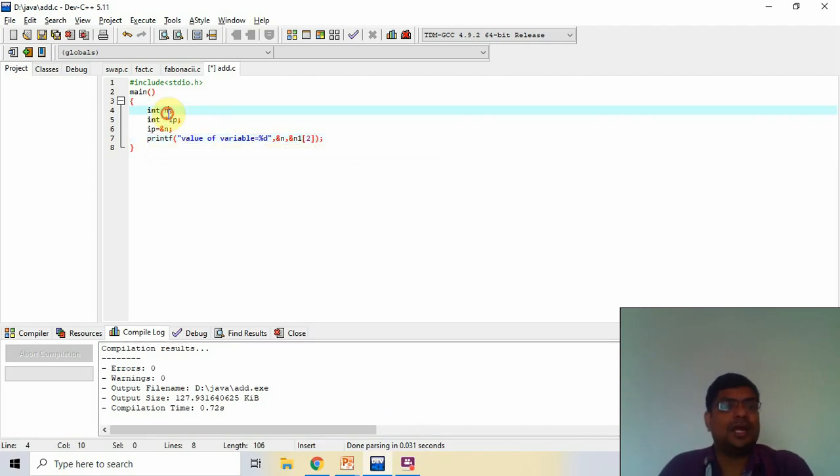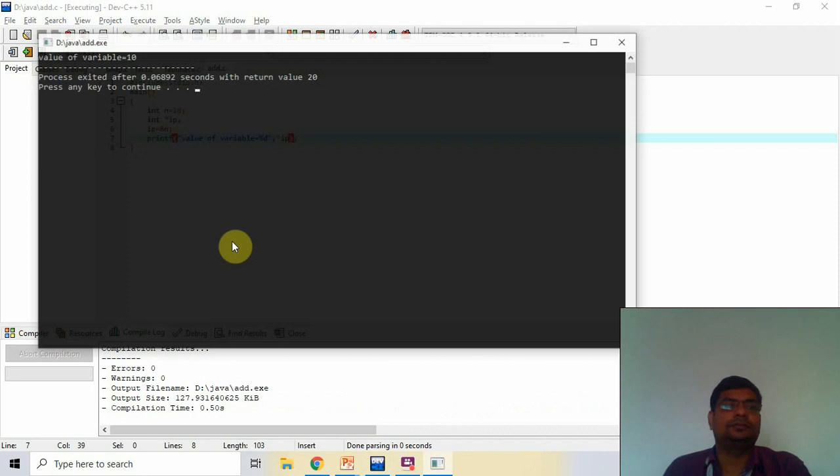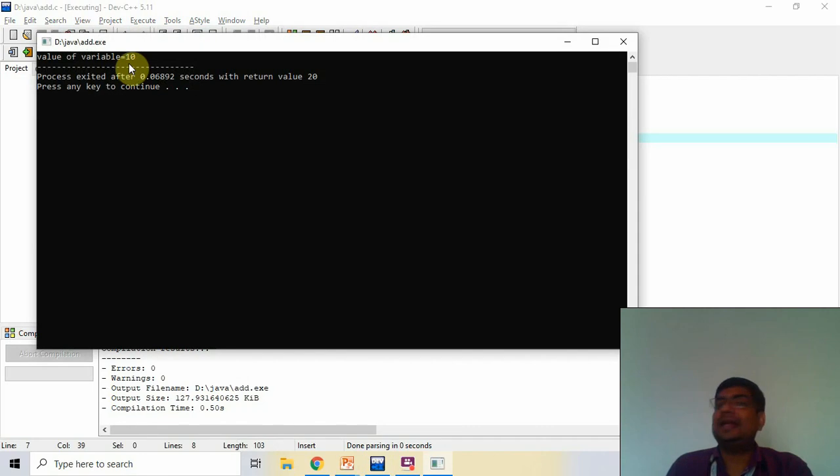So we give the variable a value of 10. Okay, now I use asterisk ip here. Okay, now I run it, then it prints 10.